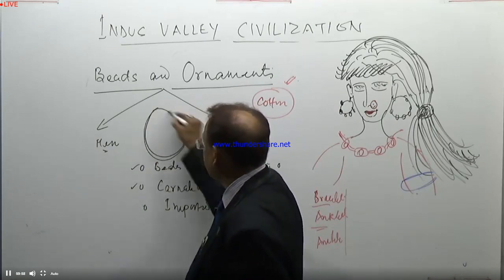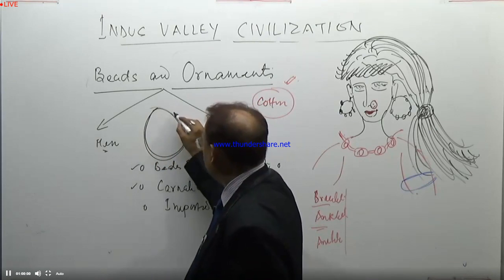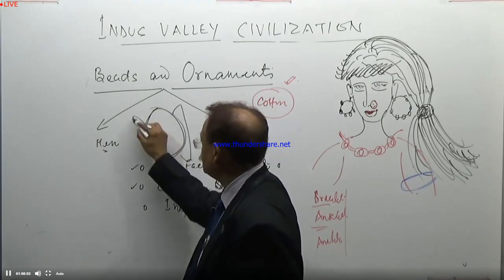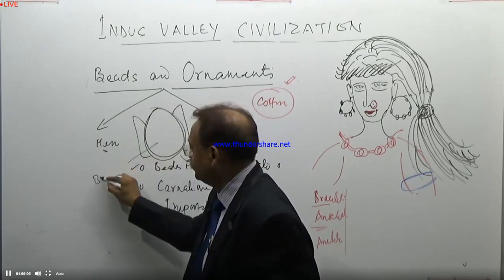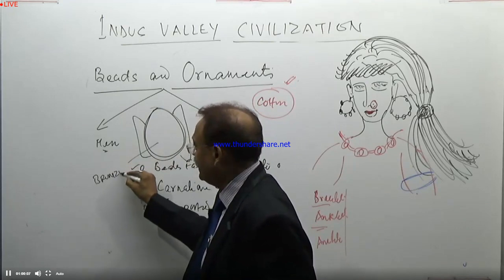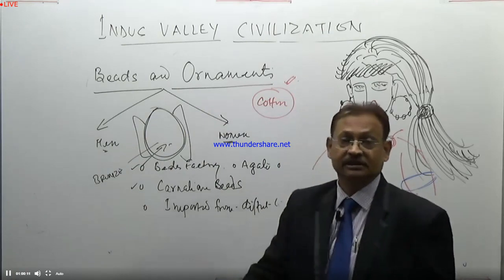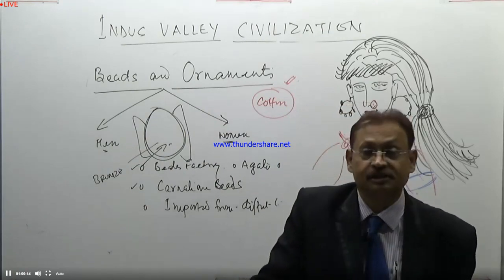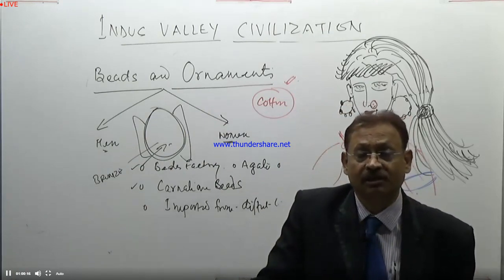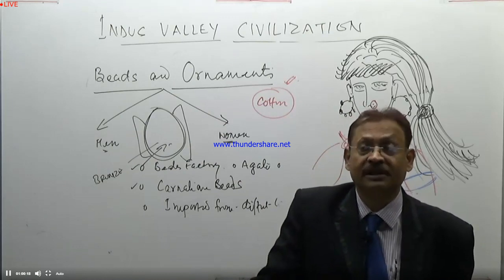The mirror was made of bronze. We find a bronze mirror at this place. Why was the mirror shown? Because women can dress up.